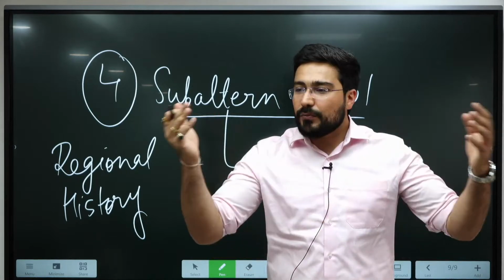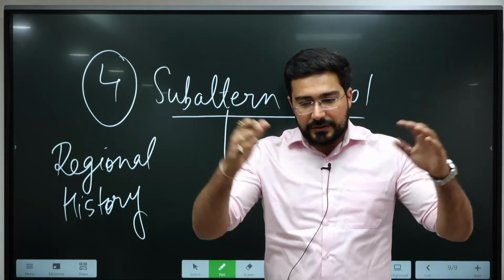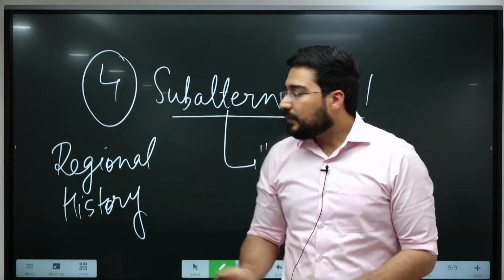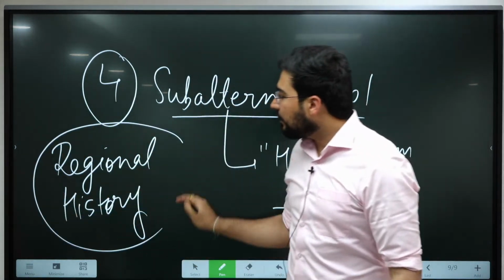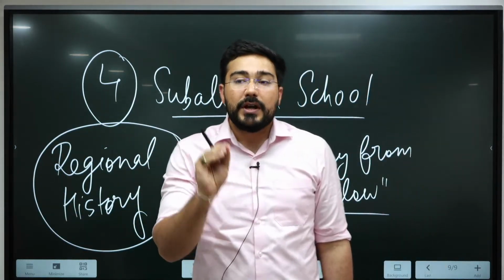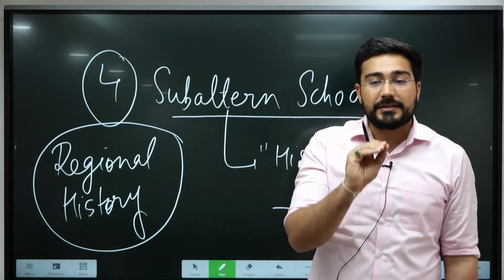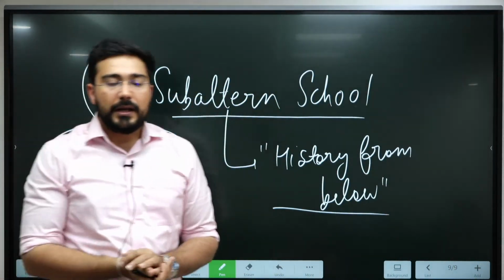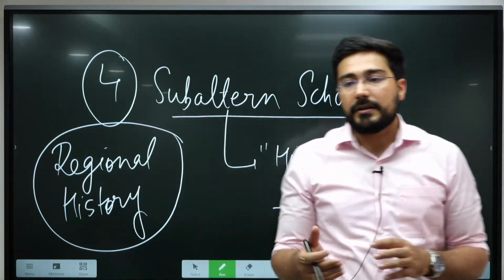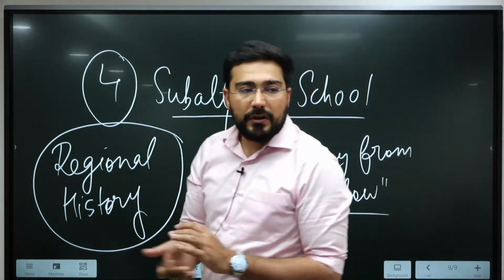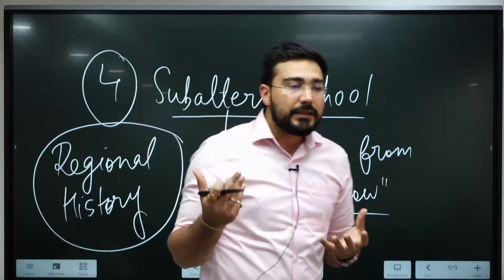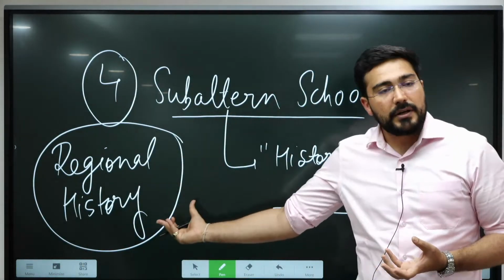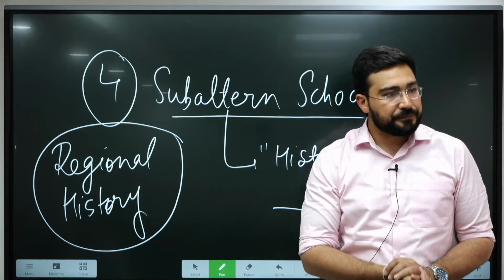There were lots of smaller kingdoms, lots of subparts of India. That's why understanding India's history from a regional history point of view is more important than just seeing it from the point of view of India as a whole. That's why history of Rajasthan, history of Haryana, history of Manipur, history of Nagaland is now the main basis of study in the universities.